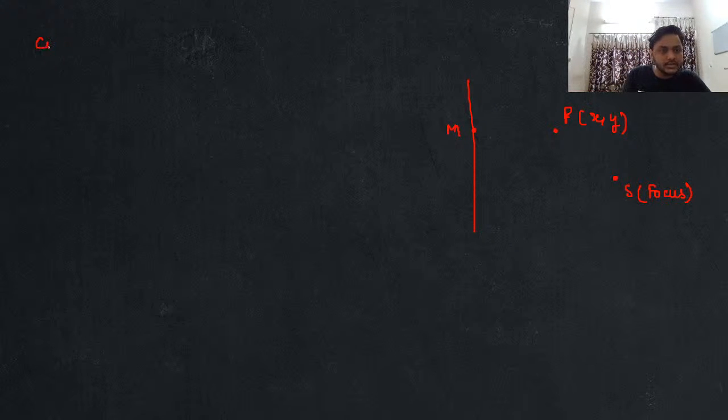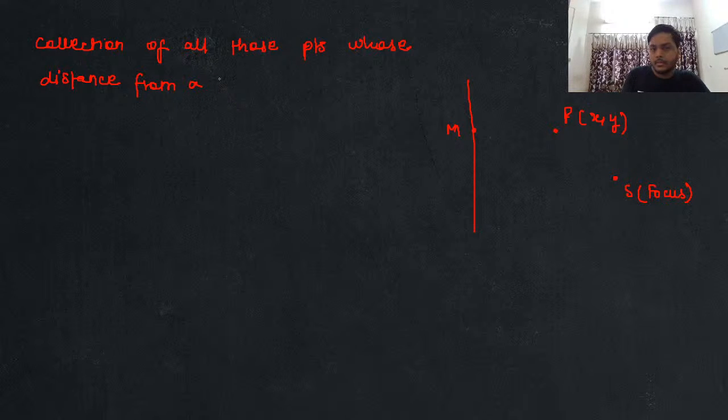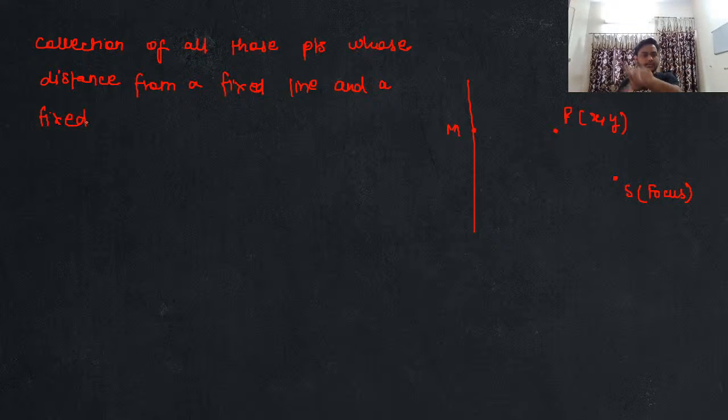The simplest way to understand is, parabola is nothing but the collection of all those points whose distance from a fixed line and a fixed point. Okay, I hope you are clear with which fixed line I'm talking about over here and which fixed point I'm talking about over here.